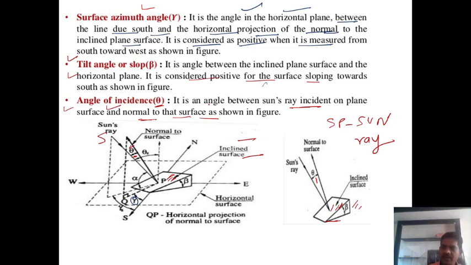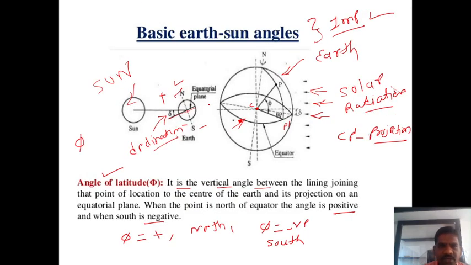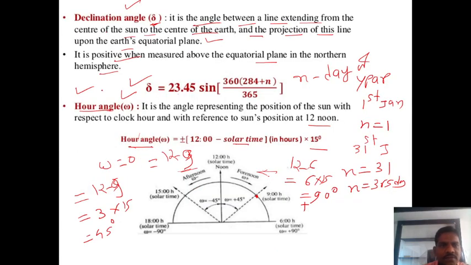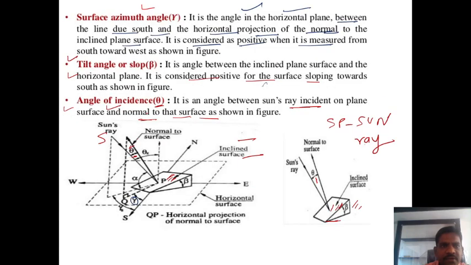So this is the end of all definitions. These definitions are very important, guys. And the diagram we learned here is also very important, and this question is always very important, asked for 7 marks or sometimes 12 marks, to explain the solar radiation geometry. So in that topic, you write down all the definitions, all the basic earth-sun angles, and draw this figure. Okay, all these figures are very important. You write down all these angles and definitions: declination, hour angle, formulae, zenith angle, solar azimuth angle, altitude angle, surface azimuth angle, tilt angle, and angle of incidence.